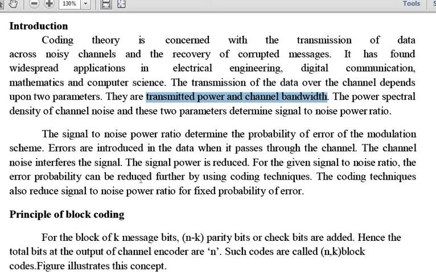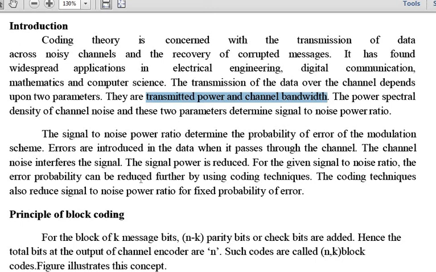Listen to the topic very carefully: the need for error control coding. We have a need to control these errors. I'll briefly explain once again. We have a channel through which you transmit the signal from one system to another system.